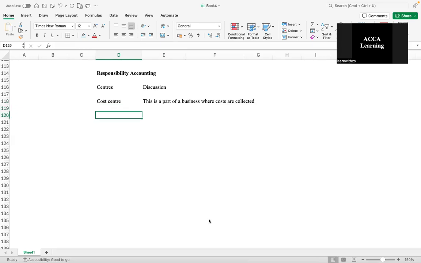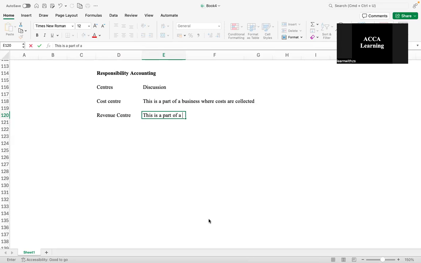Talking about the next center, which is the revenue center. So what could you say about the revenue center? This is a part of a business which earns sales revenue. Correct? This is only responsible for incomes, revenue. It does not incur any costs. It is not responsible or accountable for any kind of cost related activities. Think of this like a retail outlet or a sales department.